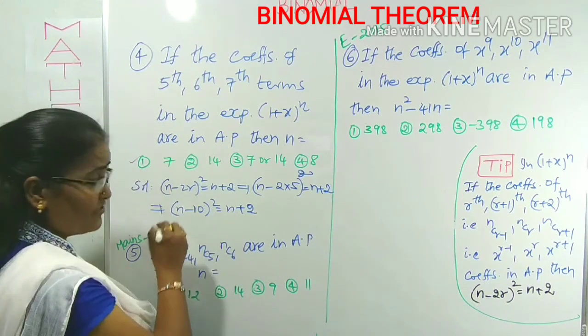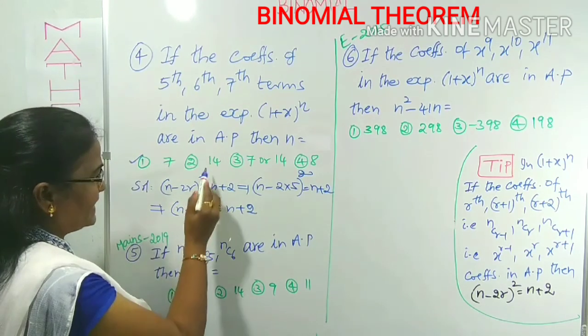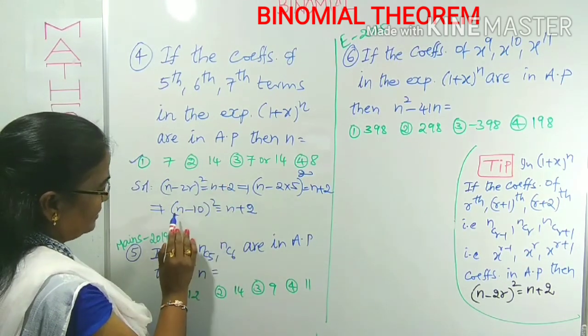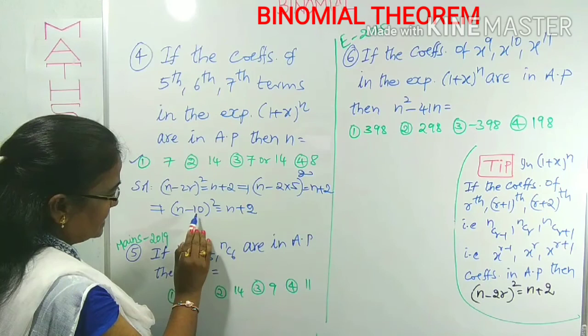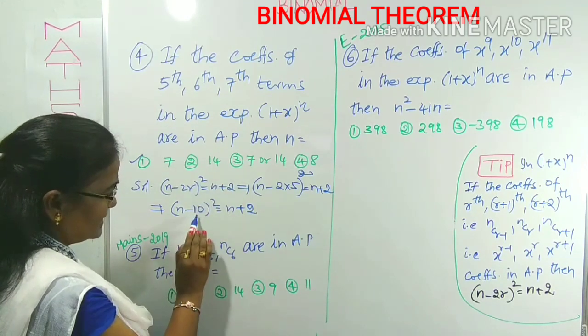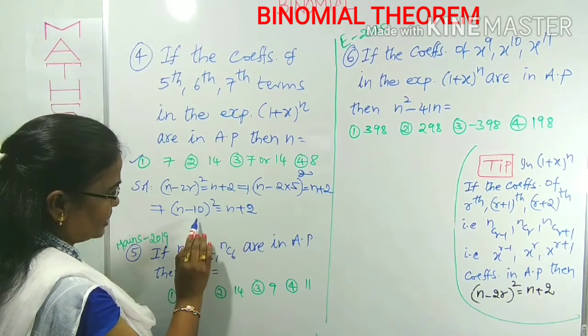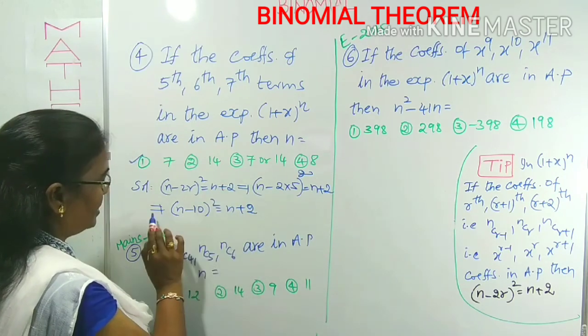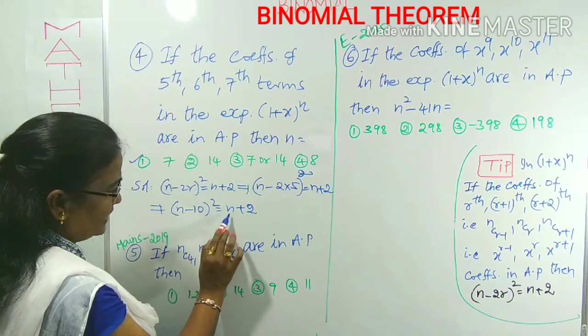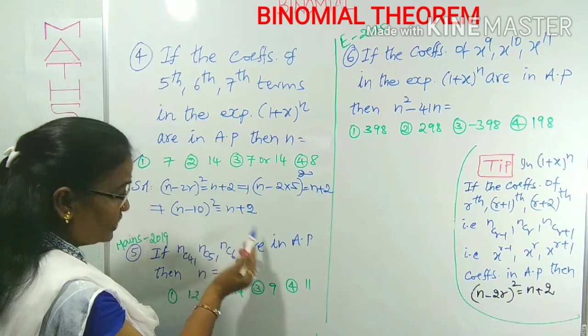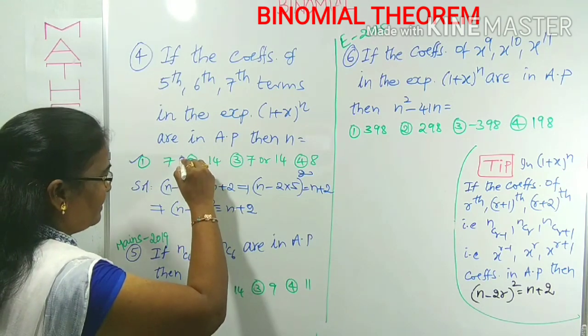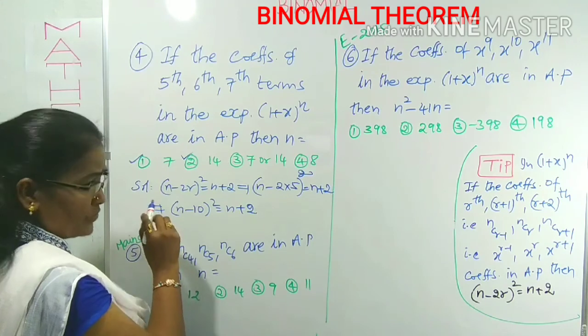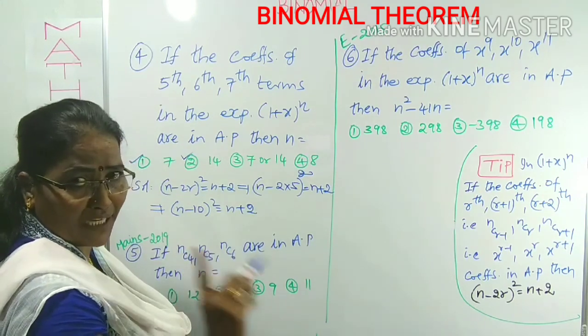Maybe the first option. Now come to the second option. 14, if you write in place of n, 14 minus 10 is 4. 4 square is 16. The left side is 16 and the right side, 14 plus 2, is also 16. Means (n minus 10) whole square is equal to n plus 2 when n is equal to 14 also, it is true. Means 7 is true or 14 is true. But we have to pick only one option.